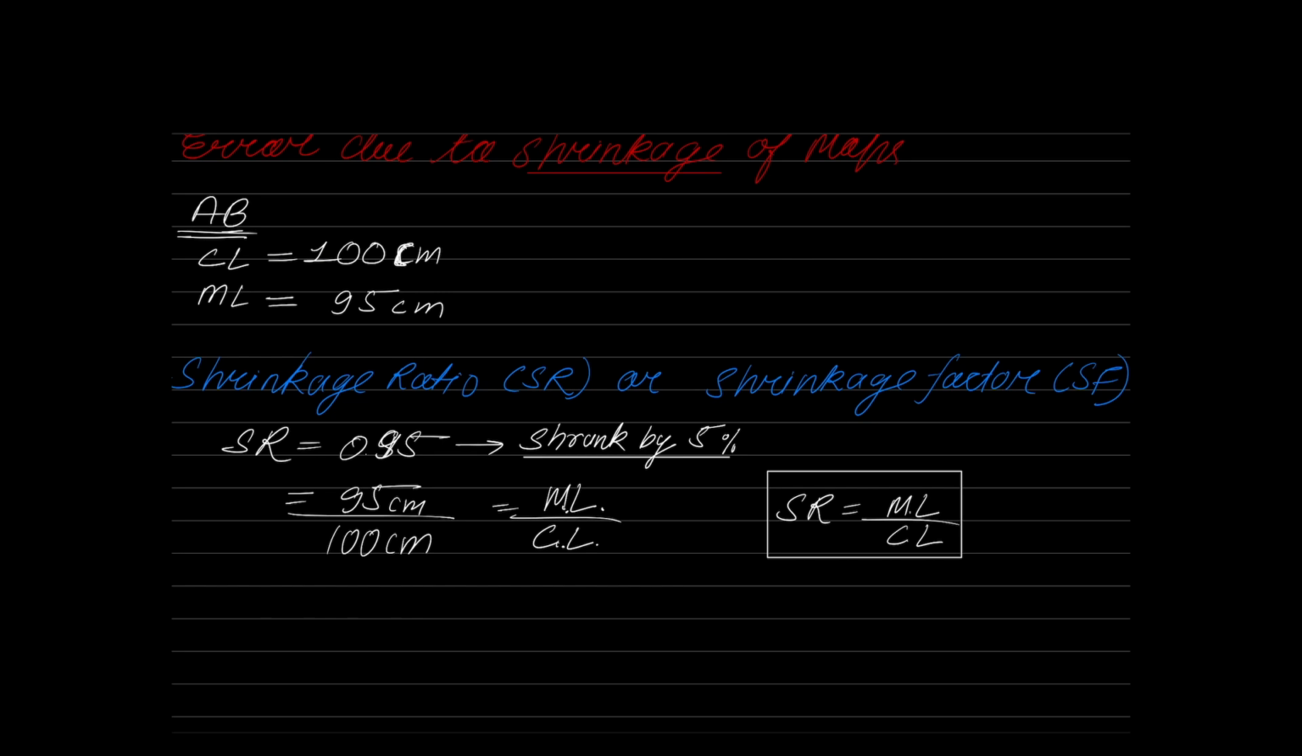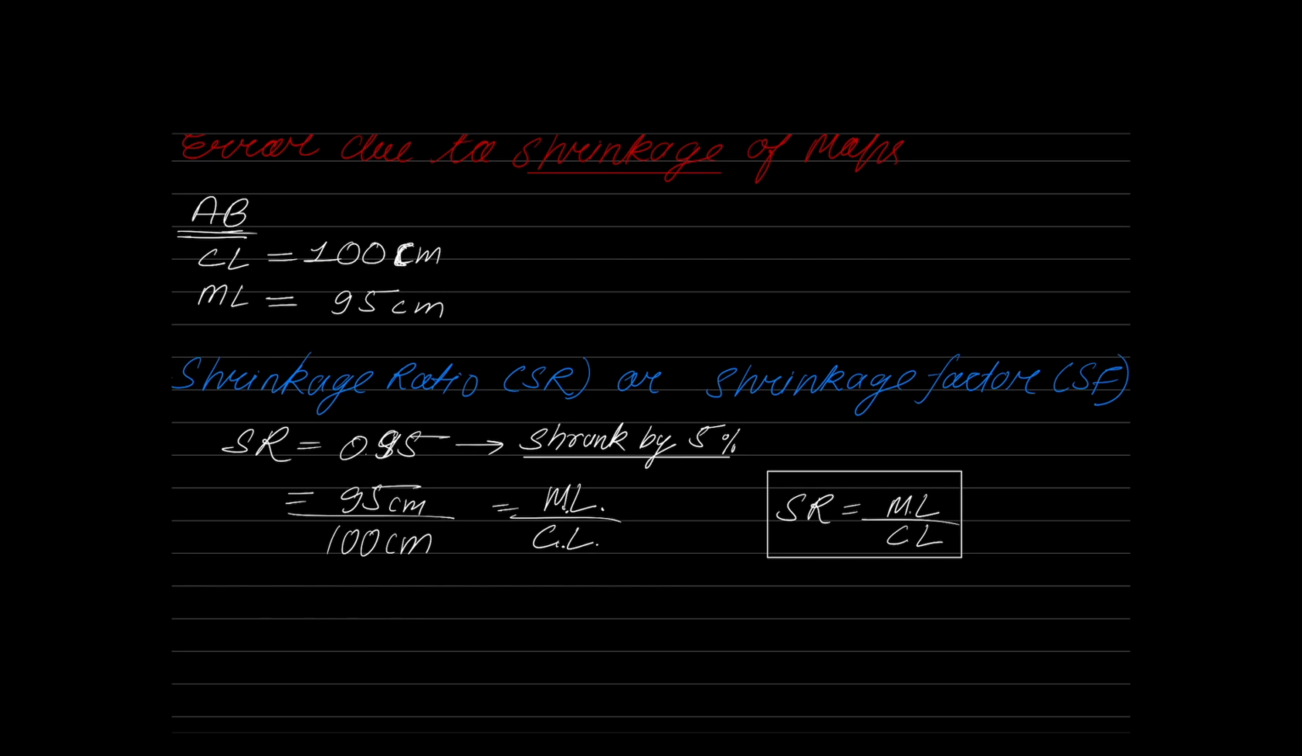Tell me, the map is shrunk by 10%. What is the shrinkage ratio? Shrinkage ratio is nothing but 0.9. Very good. So this is how you can express shrinkage ratio. There are two ways. Number one, by saying measured length and correct length before and after shrinkage. Or else saying the amount by which the map is shrunk.